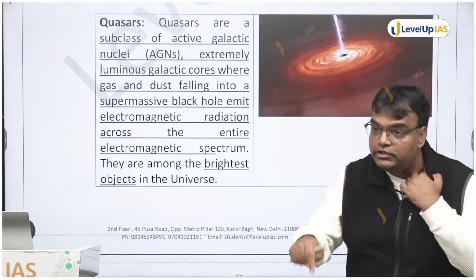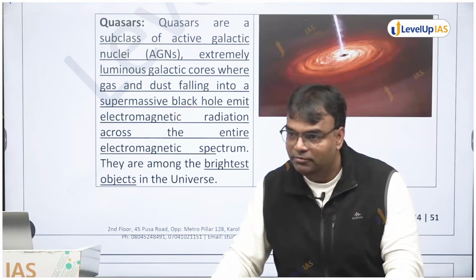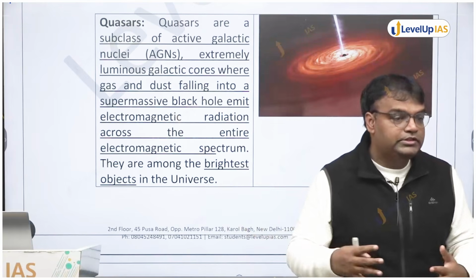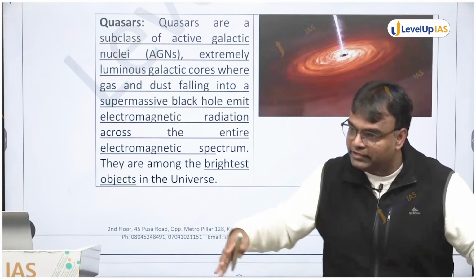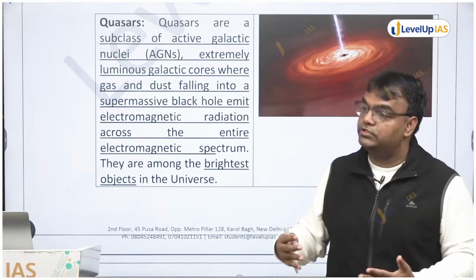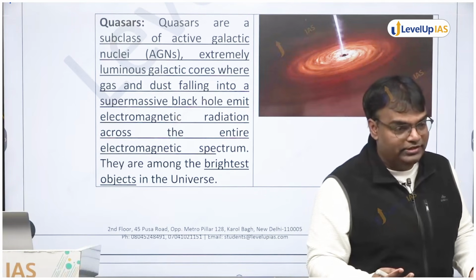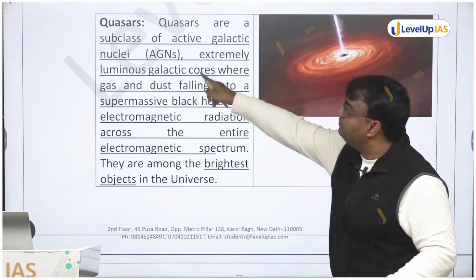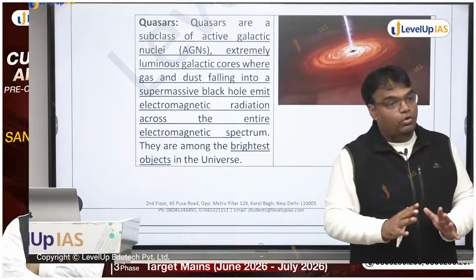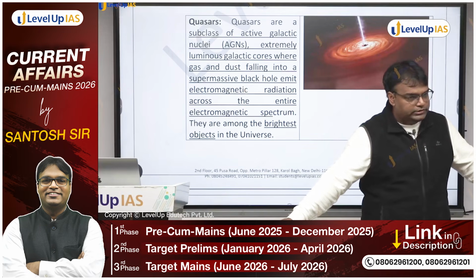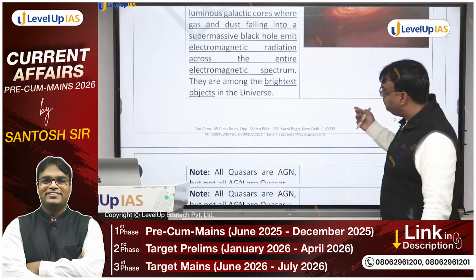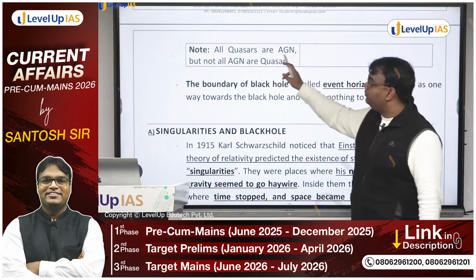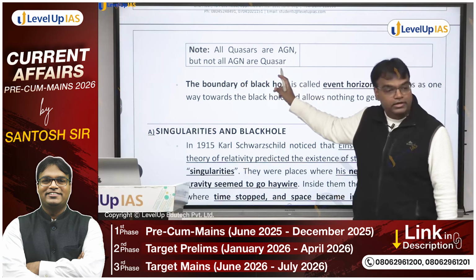Now, black hole in itself is dark, but black hole में इतना material एक साथ जा रहा है, it is emitting a lot of radiation, which is brightening up that surrounding of that galactic nuclei. Those are known as quasars, and this is not happening in every galactic nuclei. जिसमें हो रहा है उसको हम क्वाजर बोल रहे हैं. तो इसीलिए क्वाजर्स आर अ सब क्लास ऑफ एक्टिव गैलेक्टिक न्यूक्लियाई. All the active galactic nuclei will not be forming quasars. Are we getting it? Okay. देखो, all quasars are active galactic nuclei, but not all active galactic nuclei are quasars.